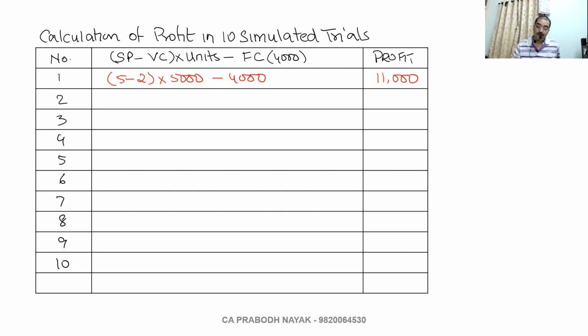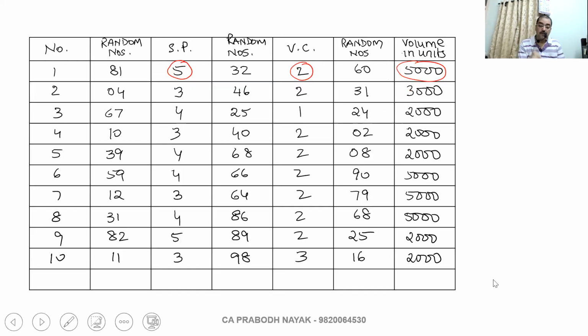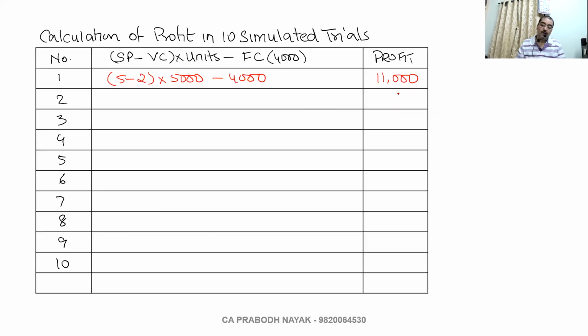Second one, same way. Second calculation. 3 minus 2 into 3,000, minus 4,000. 3,000 minus 4,000, so negative figure.